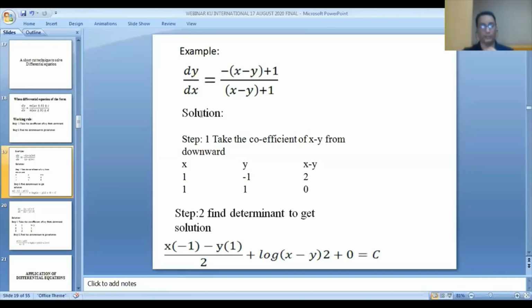Yes. First, what coefficients are present here? Here the coefficient is x minus y. And what are the variables present here?